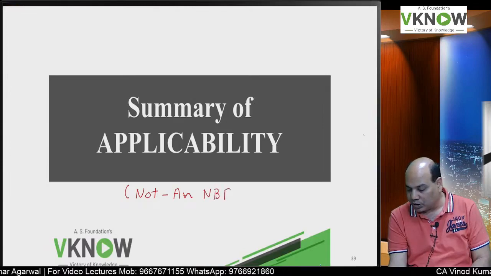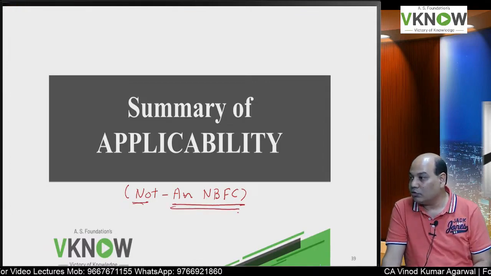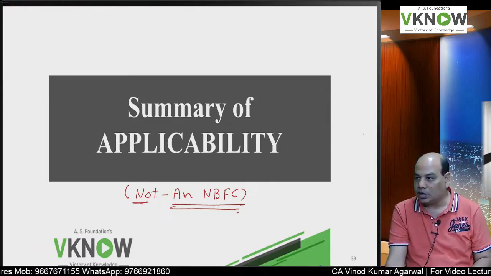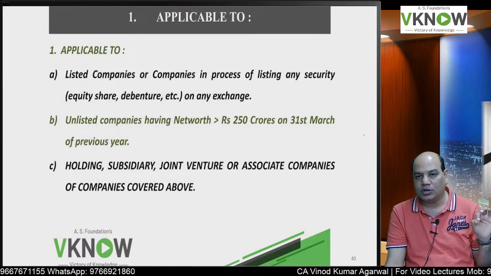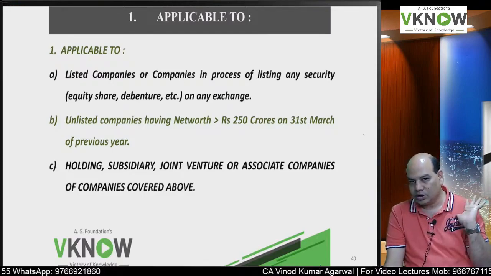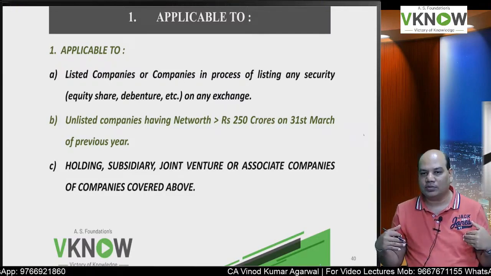This applicability that we have seen is applicable if the entity is not an NBFC, because for NBFC the roadmap is different. So this summary I am going to read now is applicable to companies other than NBFC, banking and insurance. Understood?